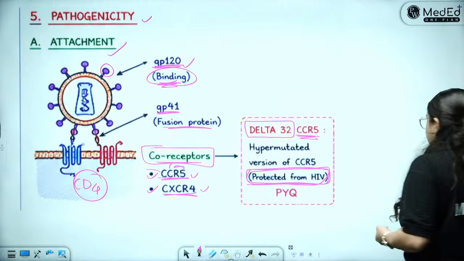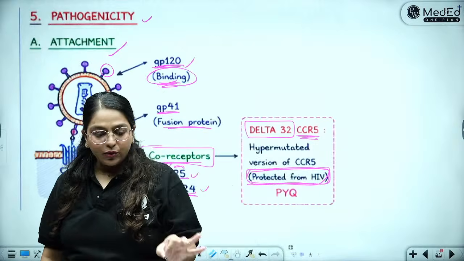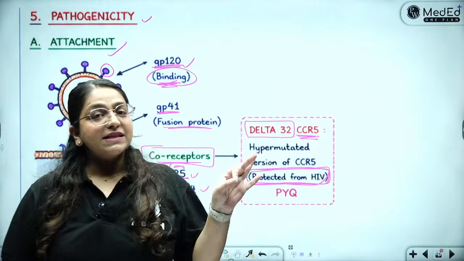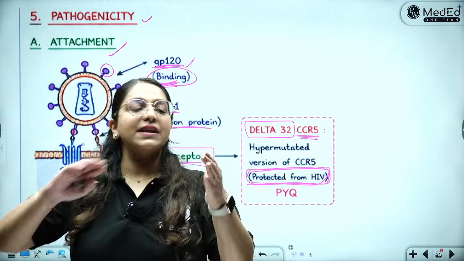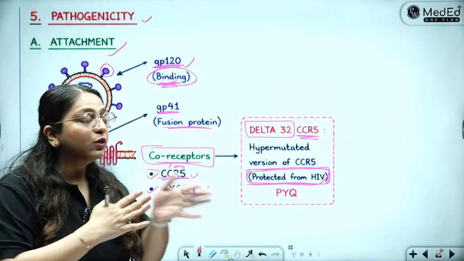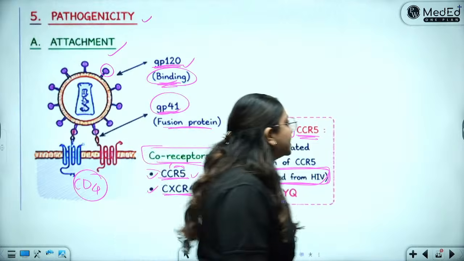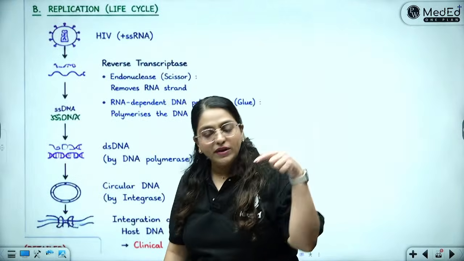Okay, chalo ji. So binding is complete. So what will you write? Binding happens with GP120 along with the co-receptor CCR5 and CXCR4. CCR5, chai cigarette 5 rupees. Yes. After that, the virus will bind and fuse, and it will fuse with the GP41 protein. Yes, it will fuse with the GP41. Once it has fused, it will go inside the cell.